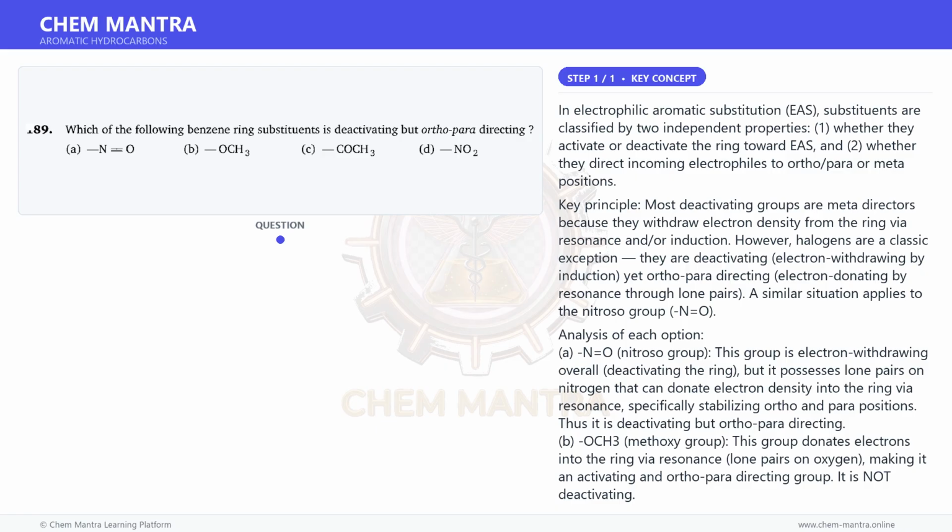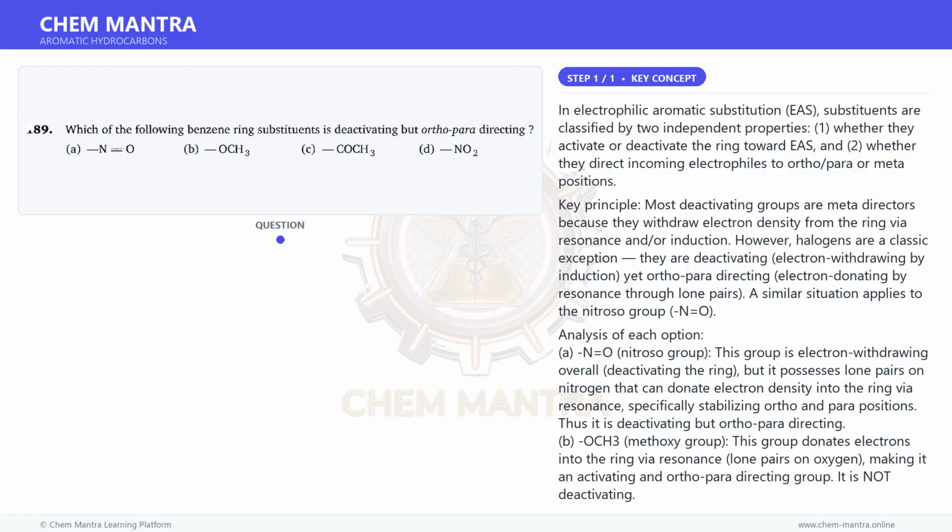B. OCH3, methoxy group. This group donates electrons into the ring via resonance, lone pairs on oxygen, making it an activating and ortho-para directing group. It is not deactivating. C. COCH3, acetyl group. This carbonyl group withdraws electrons from the ring via resonance, making it deactivating and meta-directing. It does not direct ortho-para.